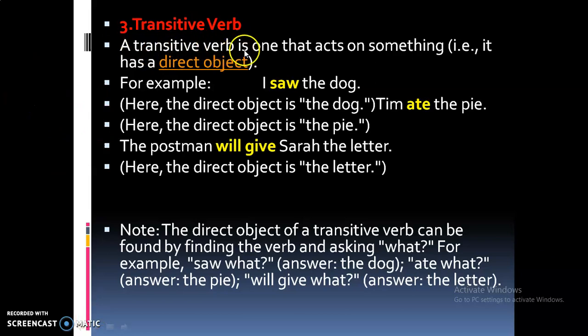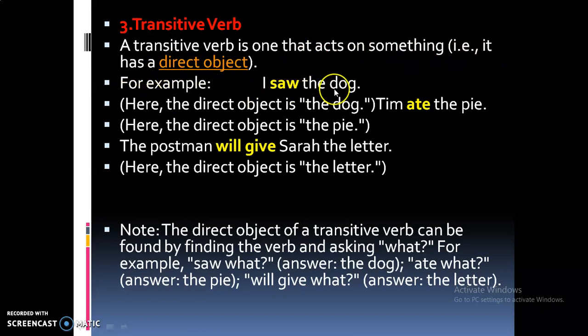Next, third type is transitive verb. So a transitive verb is one that acts on something. That is, it has a direct object. So this is the clue. Transitive verb carries an object. It has a direct object. So a transitive verb is one that acts on something. That is, it has a direct object. For example,